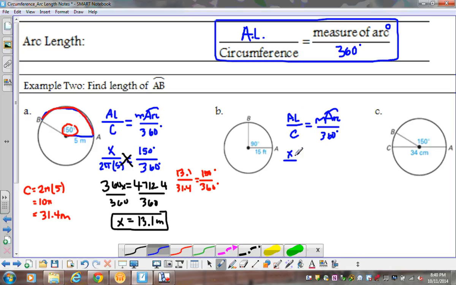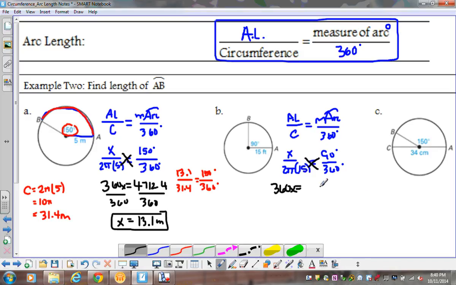So I'm going to take my arc length, which is x, over my circumference, which is going to be 2 times pi times my radius, which is 15. So that ratio is equal to the measure of the arc, which we know is 90 degrees over 360 degrees. So there's my proportion, my ratio that I'm setting up. Now, same thing we've been doing all semester, cross multiply. So I get 360x equals 90 times 2 times pi times 15.